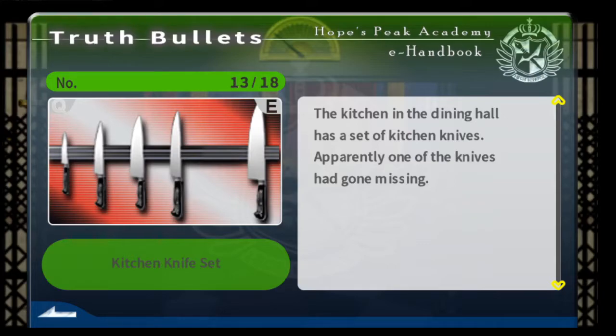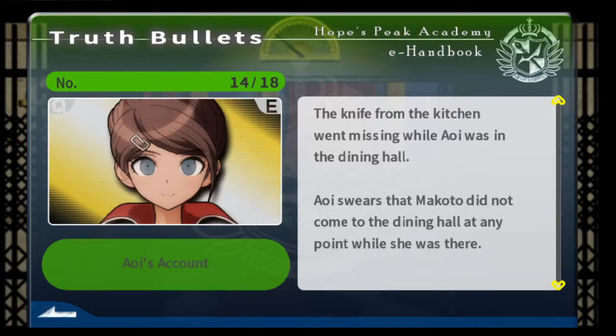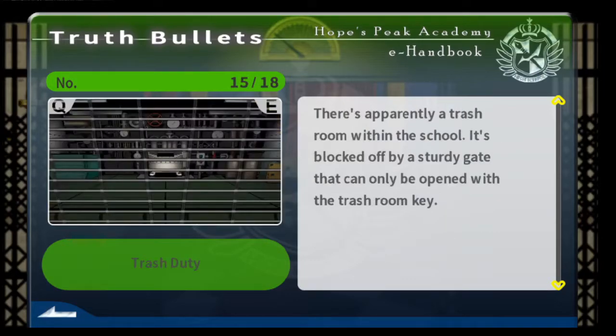The kitchen and the dining hall has a set of kitchen knives. Apparently one of the knives has gone missing. Yeah, because she got stabbed with it. The knife from the kitchen went missing while Aoi was in the dining hall. Aoi swears that Makoto did not come to the dining hall at any point while she was there. There's apparently a trash room within the school.